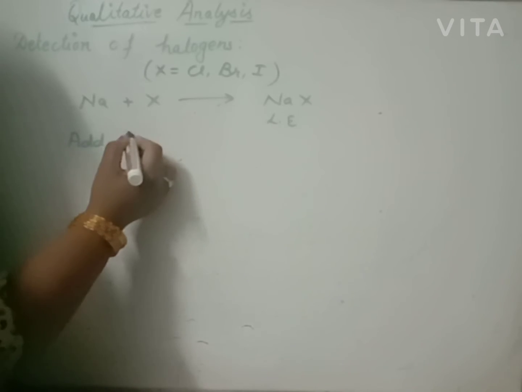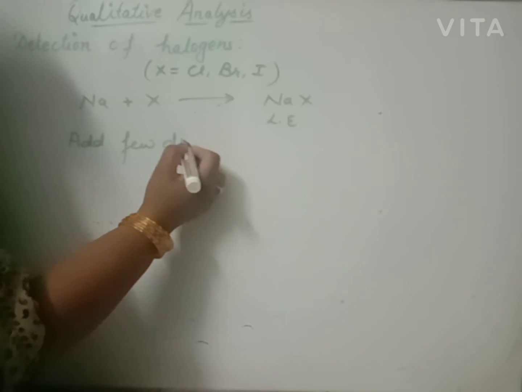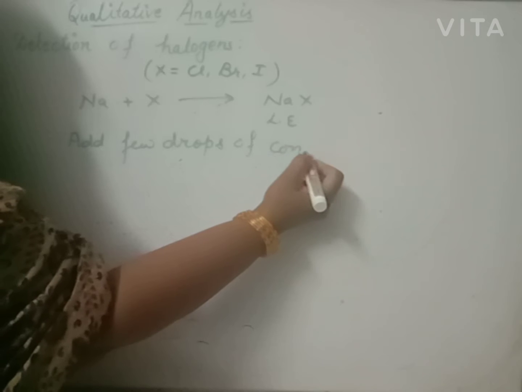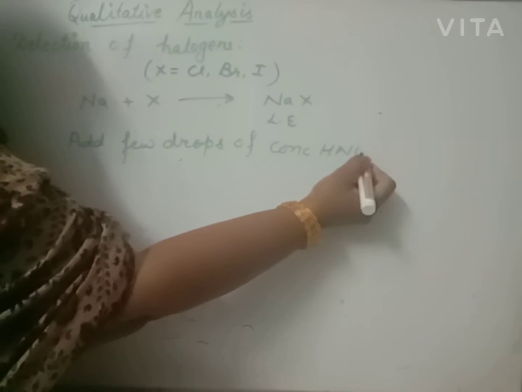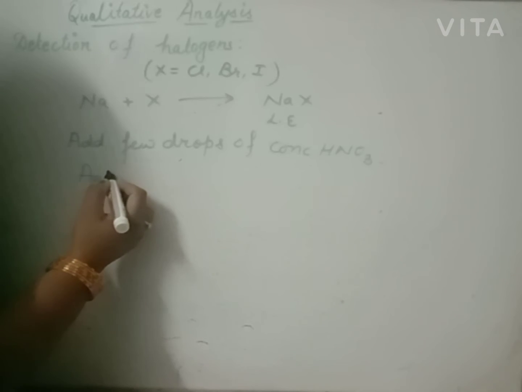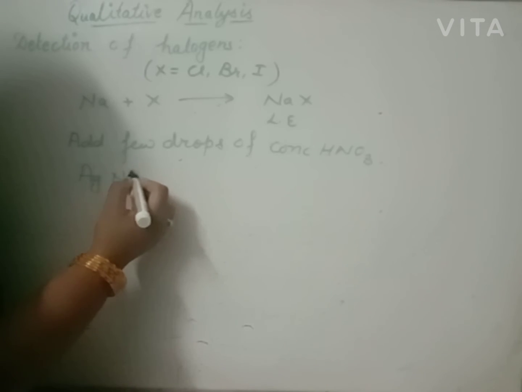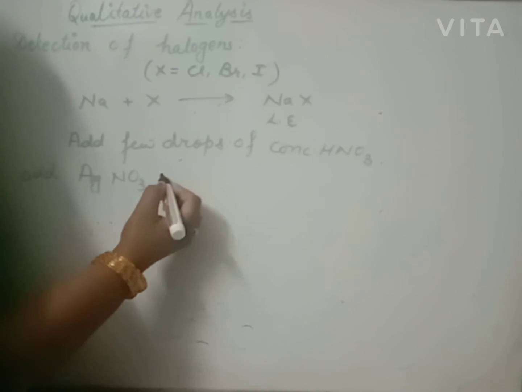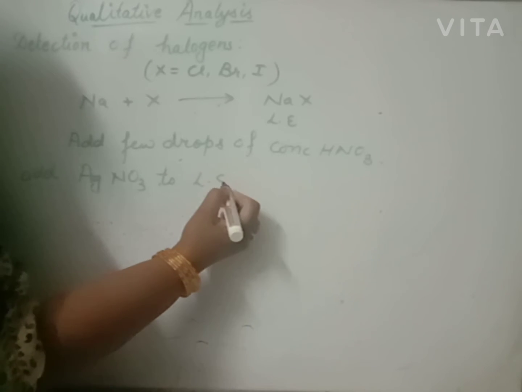Now add a few drops of concentrated nitric acid and then add silver nitrate to the Lassaigne's extract.